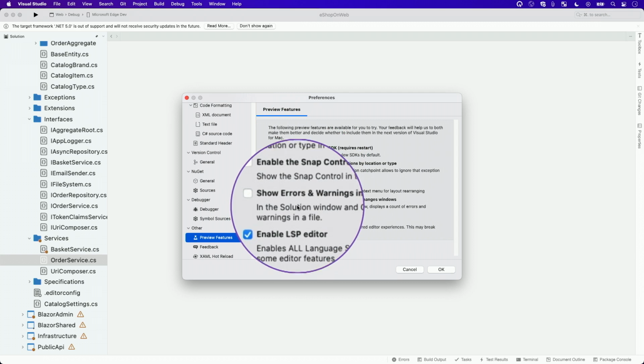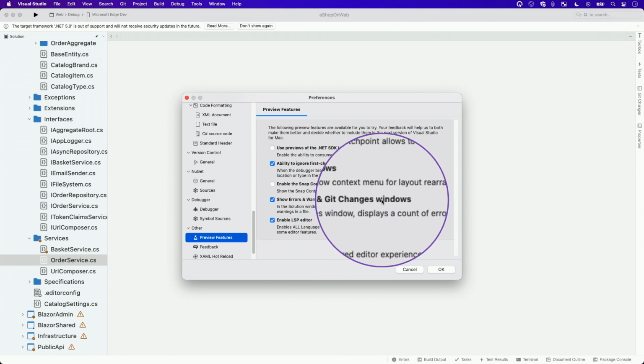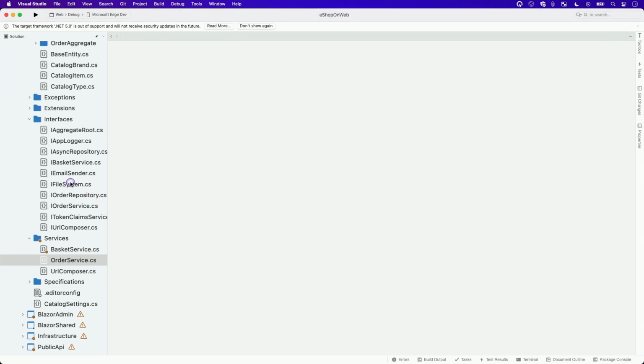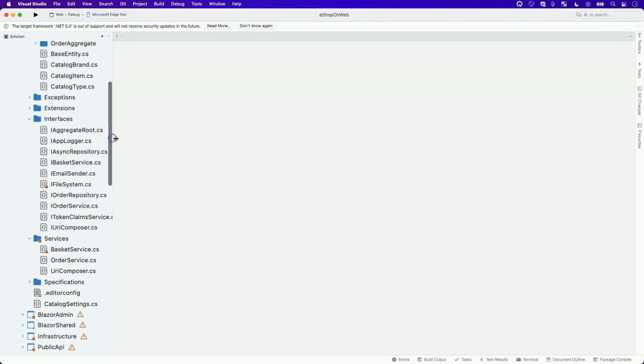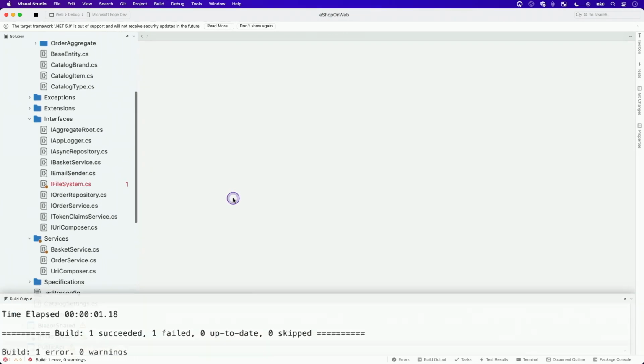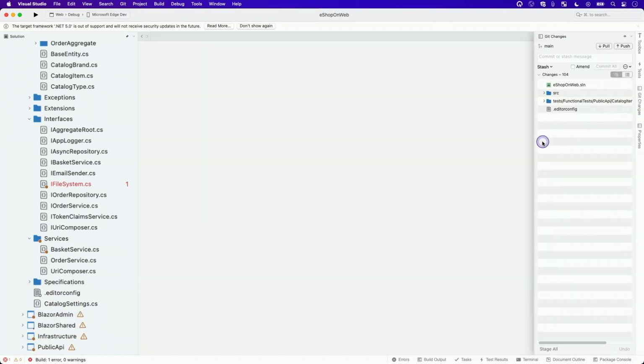They may not all work great because they're early prototypes, but take this one, show errors and warnings in solution and Git Changes window, a feature we're playing around with. Let's put an error in my code. I think the reason it's a preview feature right now is that it does require a build before you see them. But now it calls out over on the side that there was an error in this file, even if I had that file closed. And I can start seeing from the solution window where there are errors in my source code, or even warnings across the whole project. And likewise, that shows up in the Git Changes window.